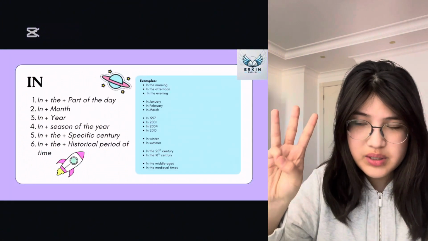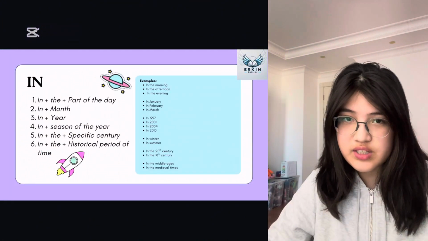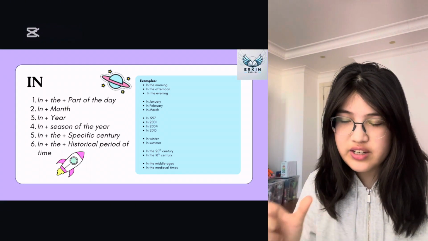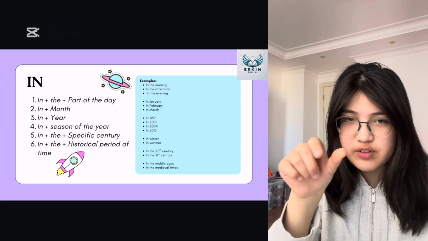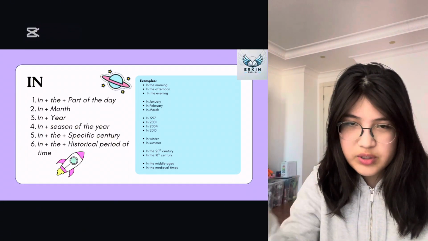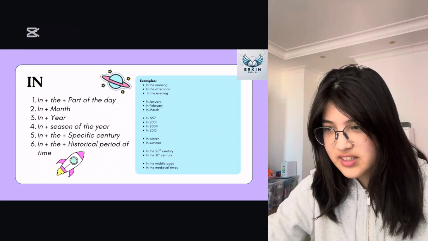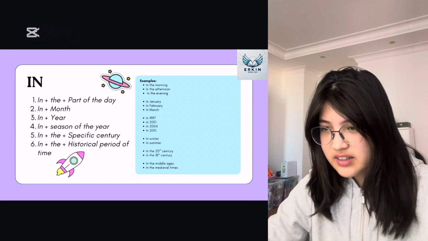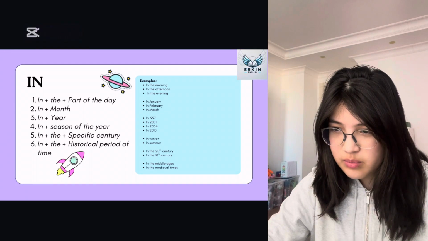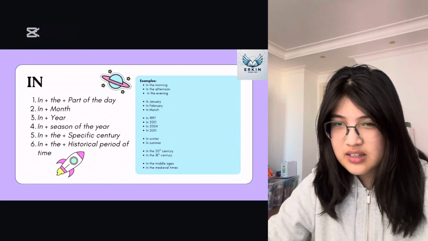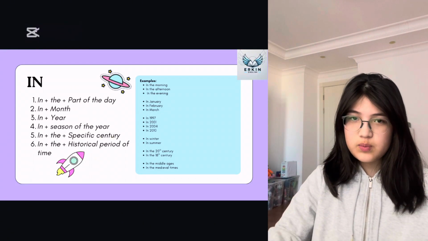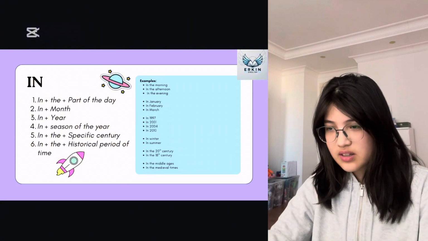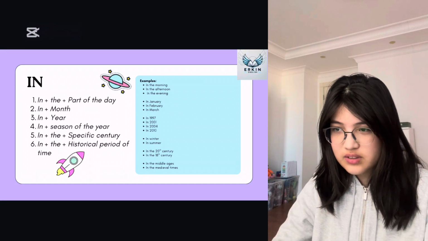Our third preposition and our last, in, can be used for 6 different occasions. The first one is actually a formula where we first of all put in, then the part of the day. So here in this example, we can use in the morning, in the afternoon, in the evening. And here we can use afternoon, but for at, we can't because it's wrong, and for that we need to add the in the middle. And here, in the afternoon, in the morning.